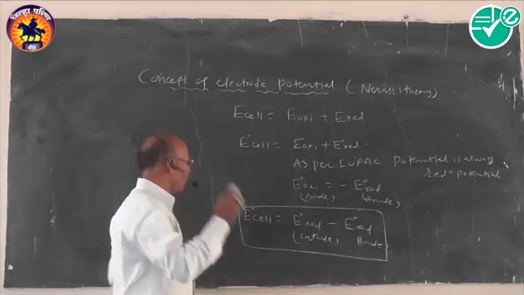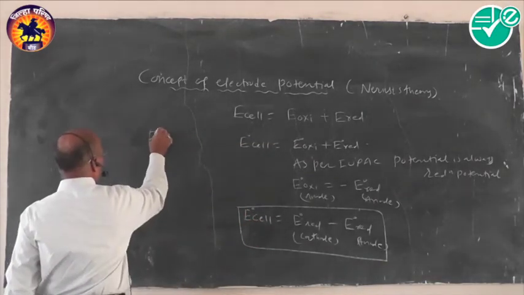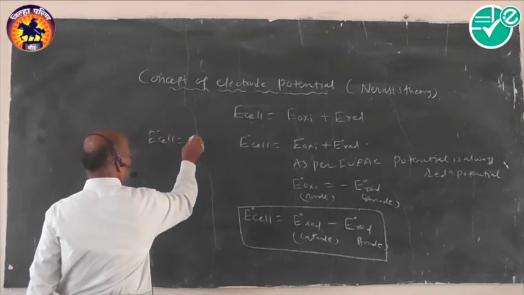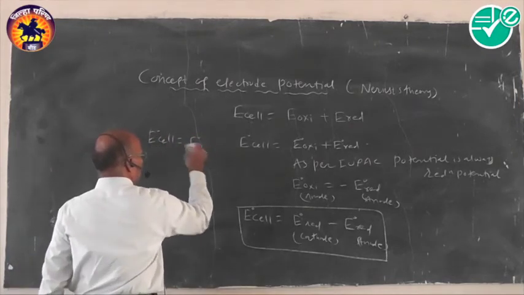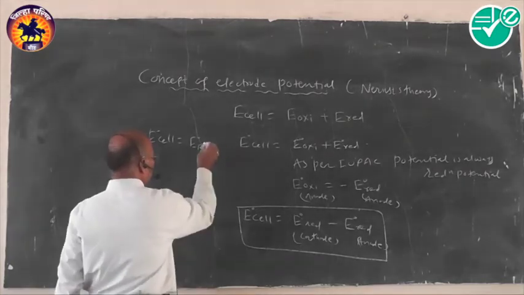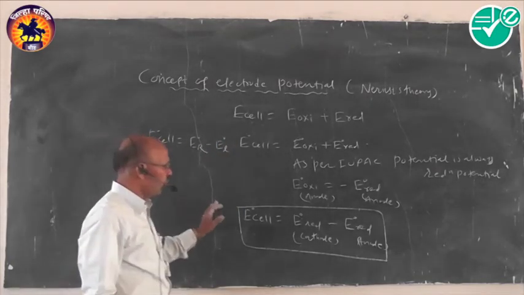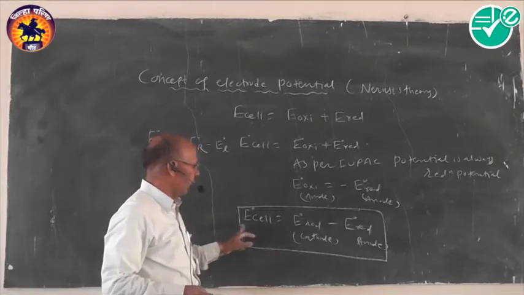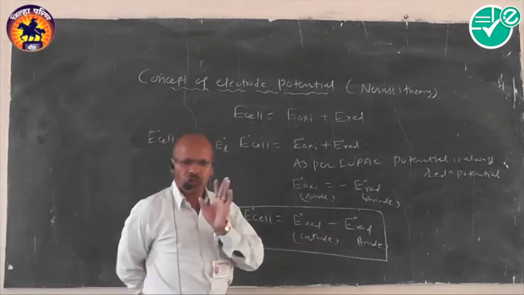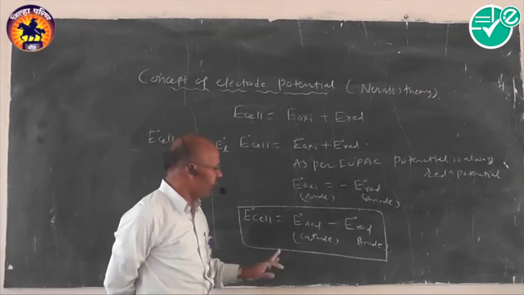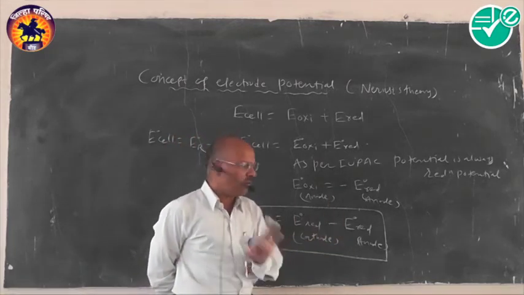Can I write it like this: E standard cell equals E standard of the right hand side electrode, which is the cathode, minus E standard of the left hand side electrode. So you have to follow any sign convention. We'll have the equation like this. So standard cell potential we can define from this equation very simply like this.